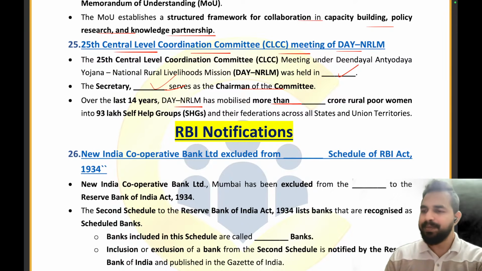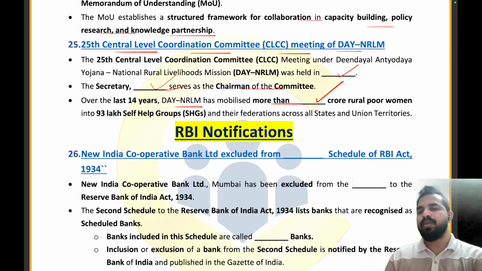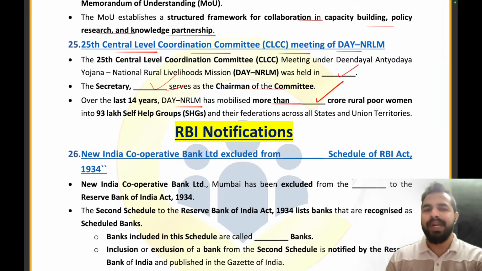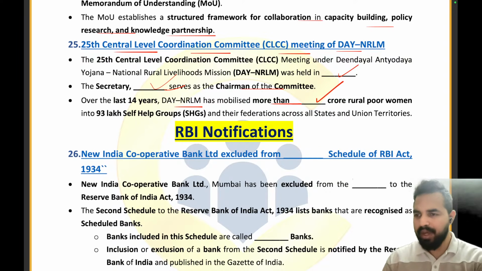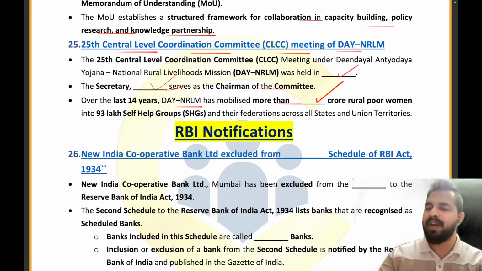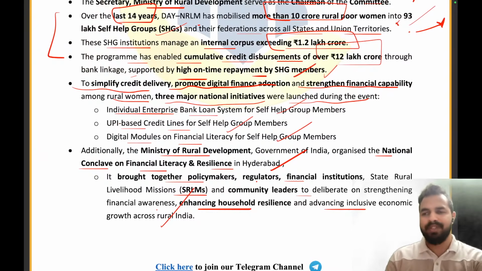What is the right answer? How many women? 10 crore. My dear friends, more than 10 crore rural poor women are being incorporated into 93 lakh self-help group members. So well done, Harshal, Pratyush, both of you are just rocking in this session. You have given me the right answer to all the questions in today's session.